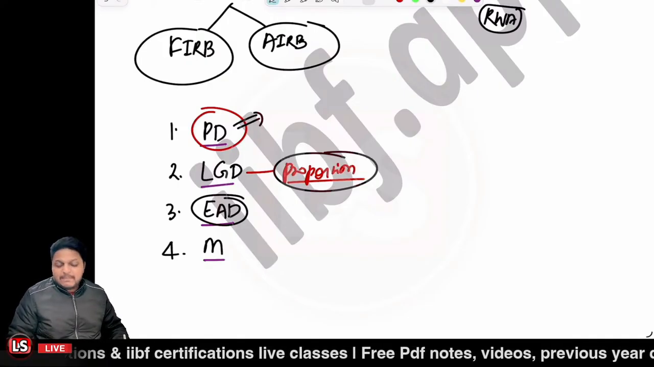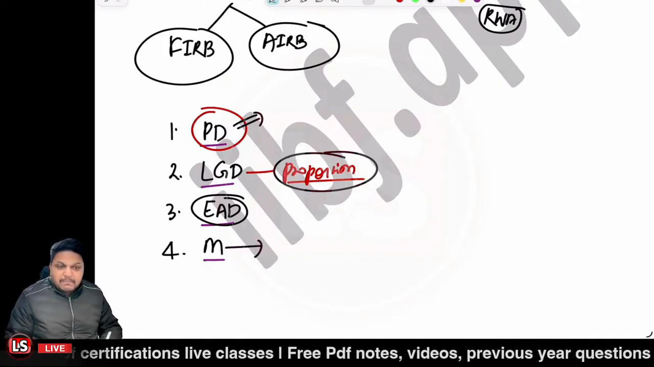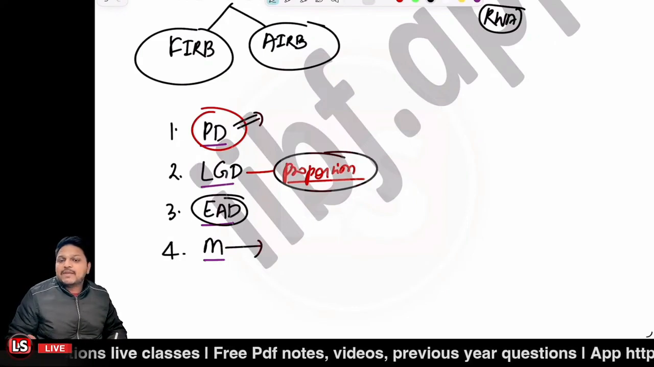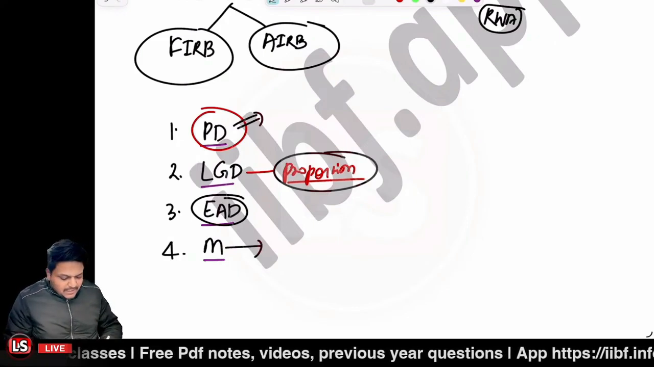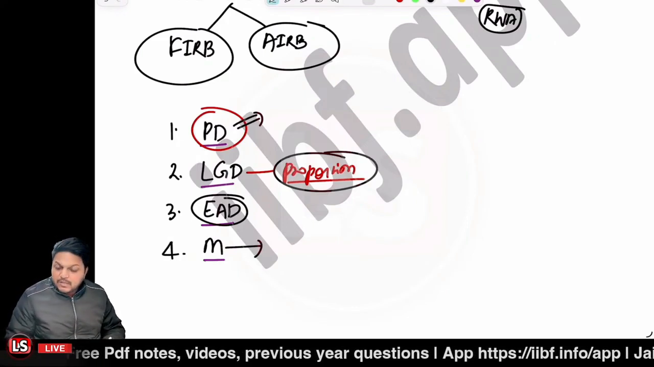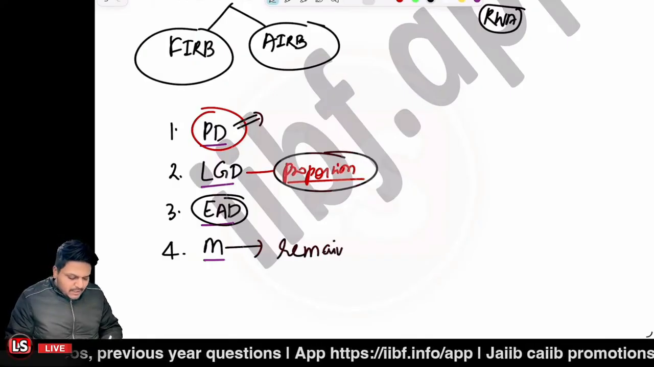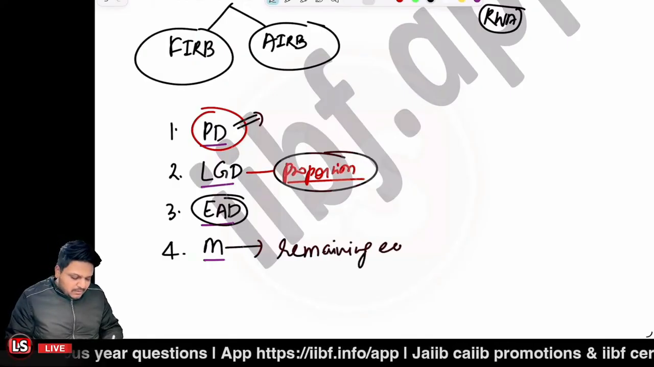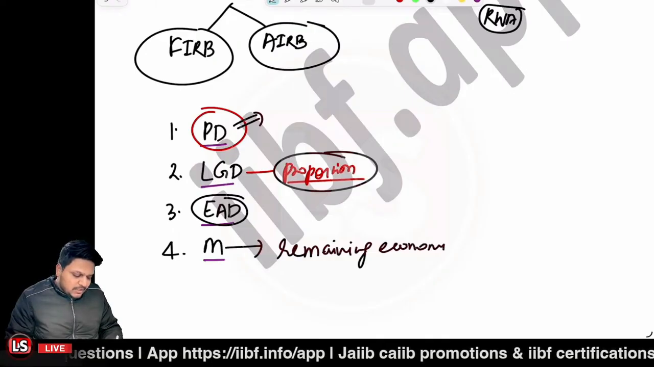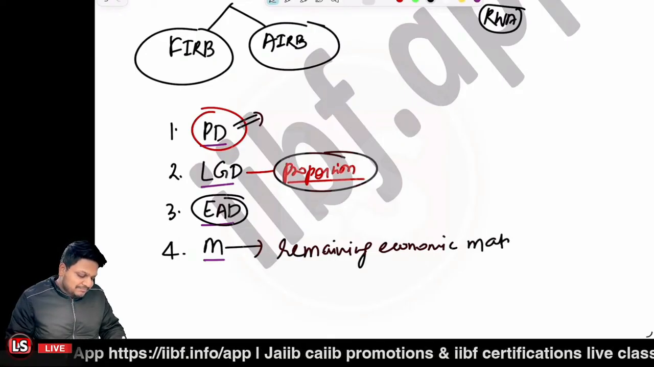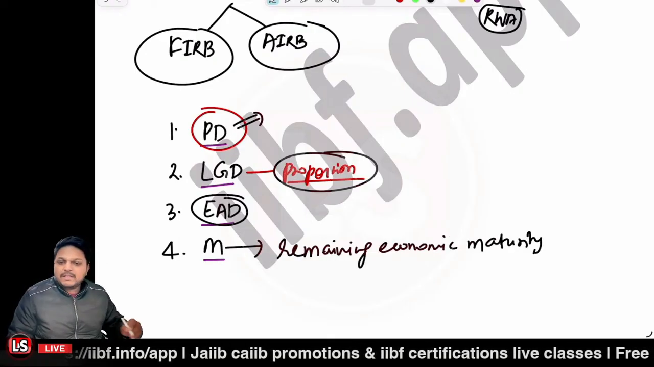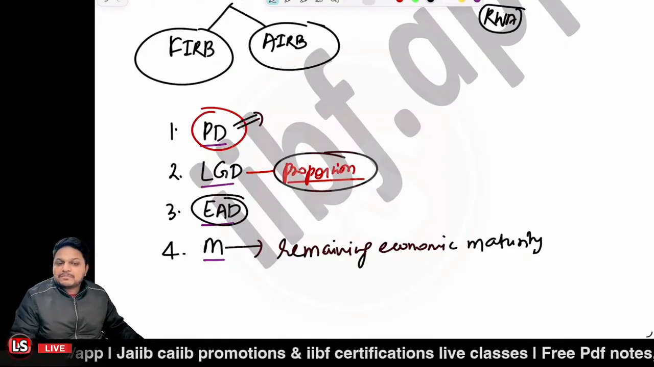Further, maturity measures what? It measures the remaining economic maturity of the exposure. Remaining economic maturity. So let me write over here. It measures remaining economic maturity. Right? Is it clear so far?